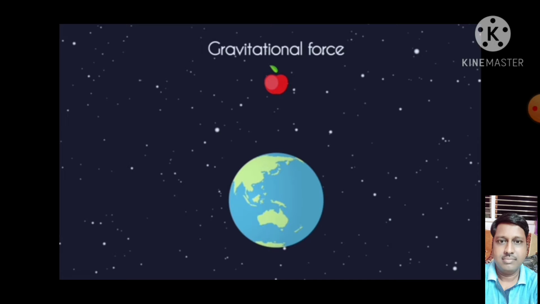Last time I also gave an example that an apple is falling on the surface of the earth, or you can say an apple gets attracted by the earth. Why does it happen? Why does the falling apple not go upward while it gets attracted towards the earth? So there might be some force acting between the two objects, that is said to be gravitational force.